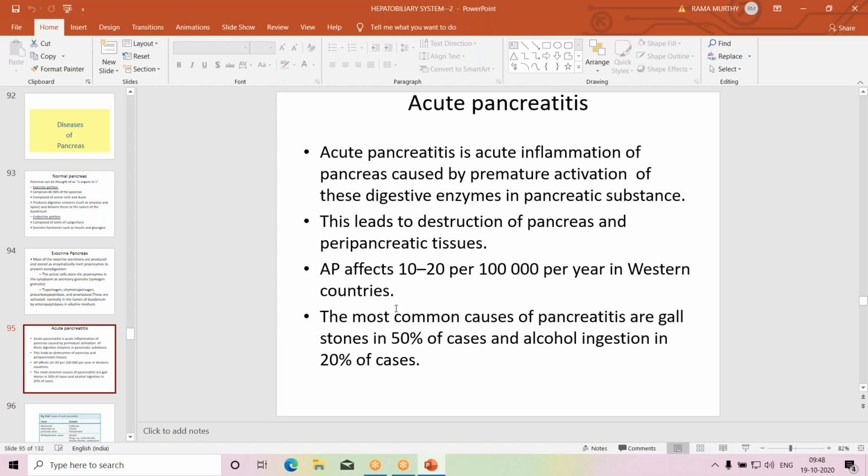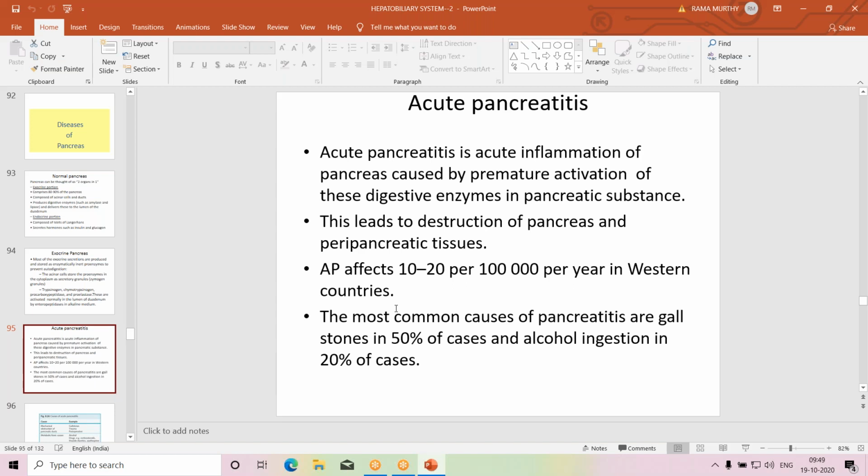So one should make a diagnosis of acute pancreatitis. It is one of the causes of acute abdomen, severe acute abdomen, which may enter into differential diagnosis with perforated peptic ulcer, acute cholecystitis, acute appendicitis, and mesenteric thrombosis.